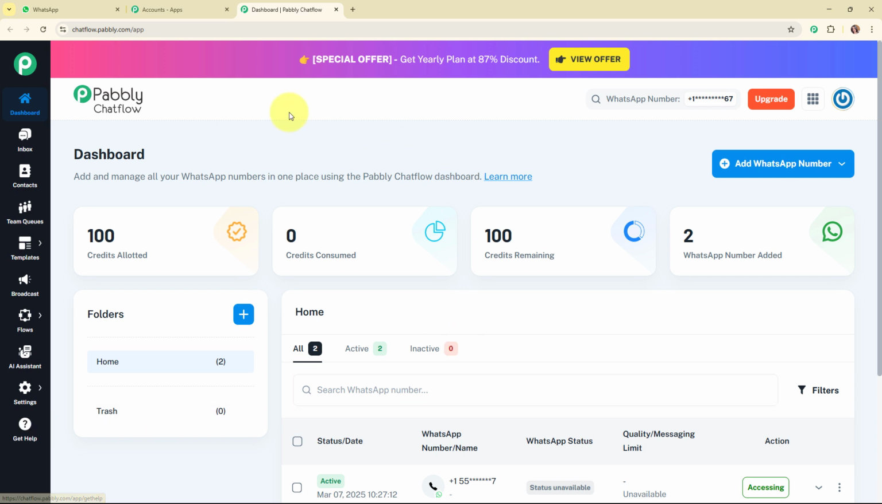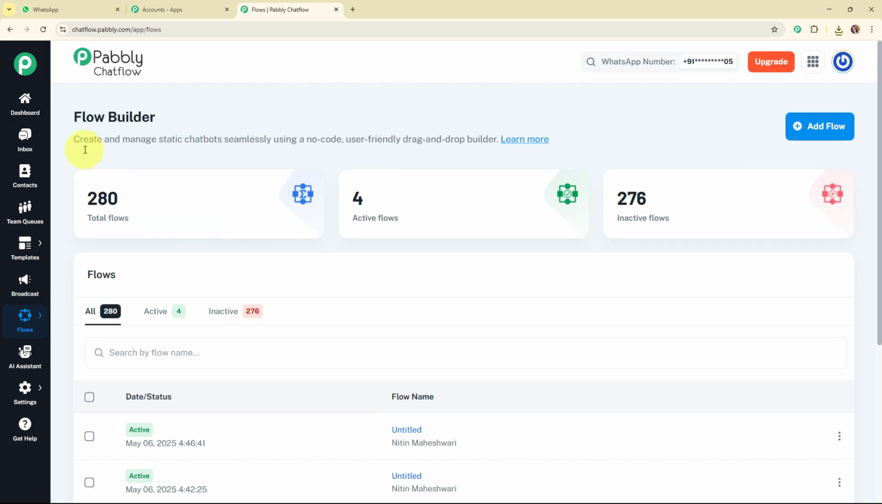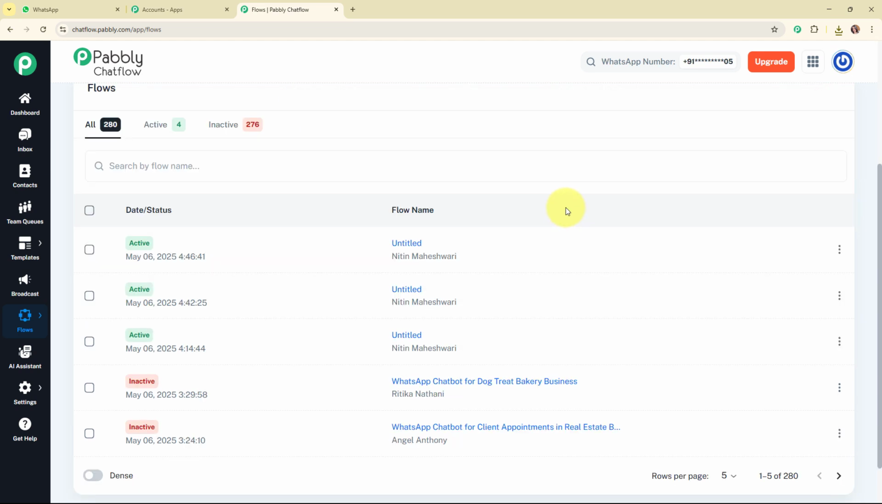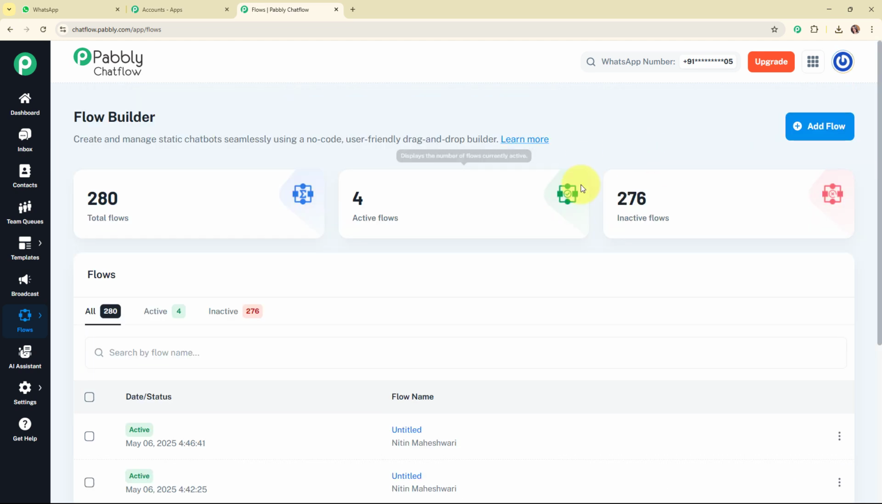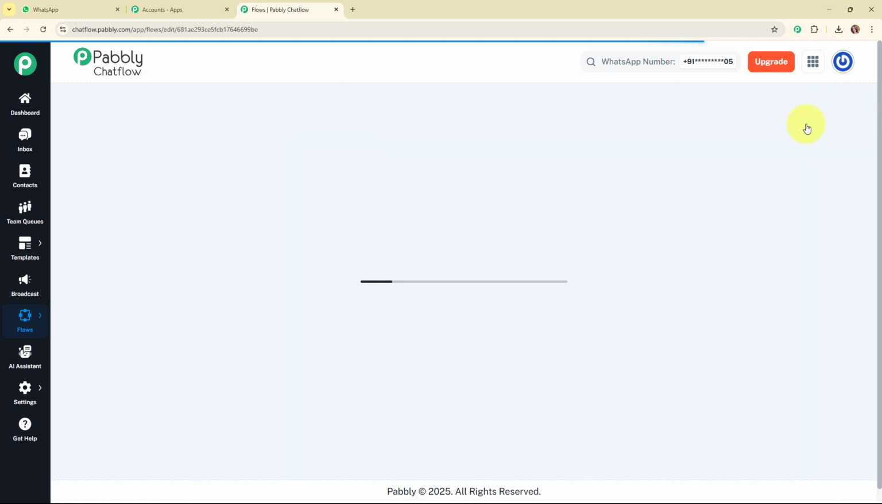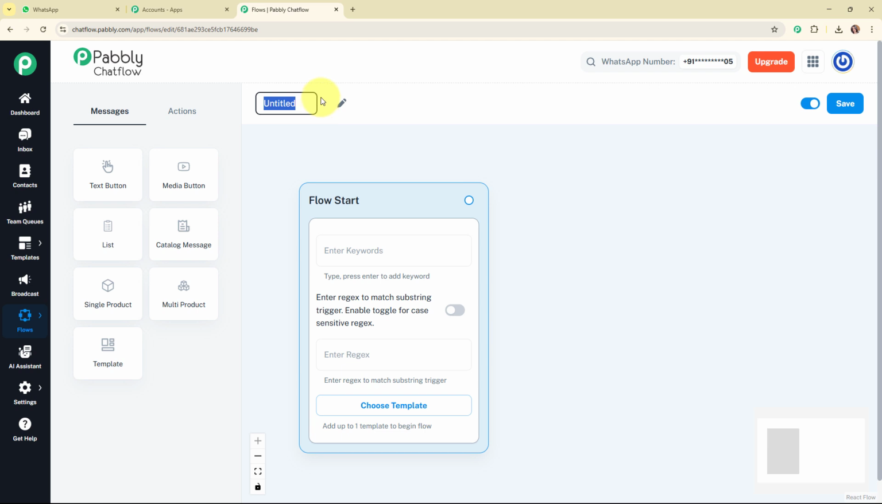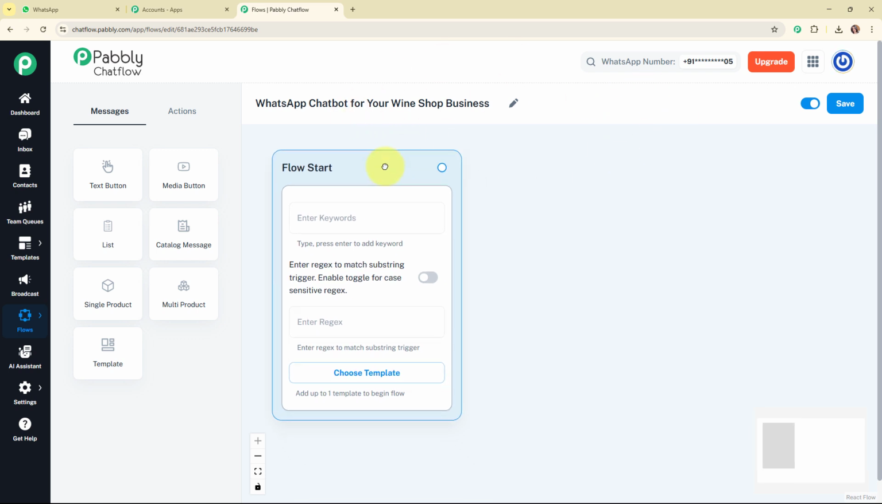Alright, so this was all about the Pabbly Chat Flow features, and now we are going to create a new WhatsApp chatbot for our business, and for that we are going to use a feature of Pabbly Chat Flow, that is Flows. Now under this flow builder, you can see all the existing flows that I've already created using Pabbly Chat Flow. And now we are going to create a new WhatsApp chatbot for our business, and for that we need to create a new flow. So I'm going to click on this Add a Flow button given on the top right corner. Firstly, I'm going to give a name to my flow, that is WhatsApp chatbot for your wine shop business. And after giving a name to my flow, it is asking me to set up the flow start.